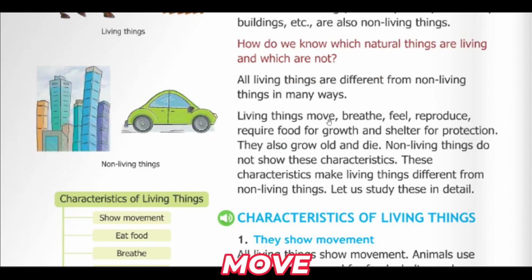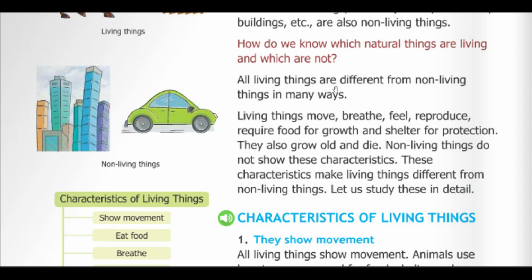Living things move, breathe, feel, reproduce, require food for growth and shelter for protection. They also grow old and die. Non-living things do not show these characteristics. These characteristics make living things different from non-living things. Let us study these in detail.